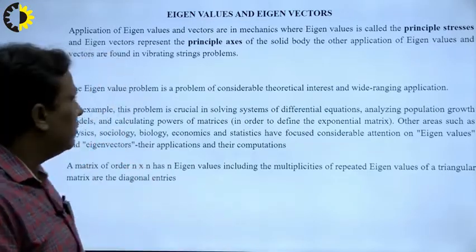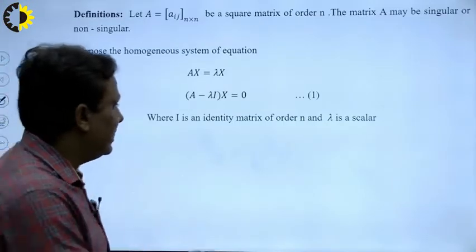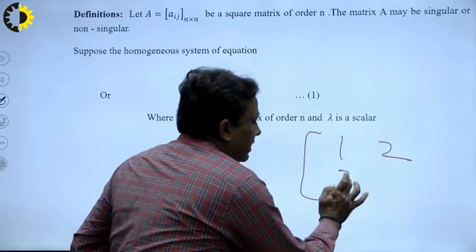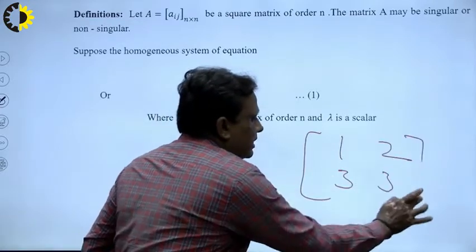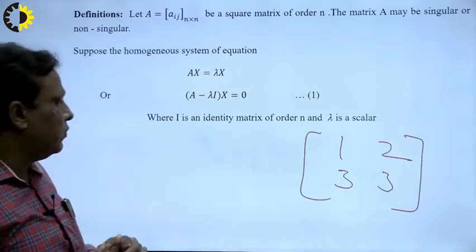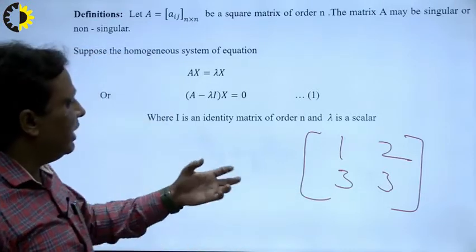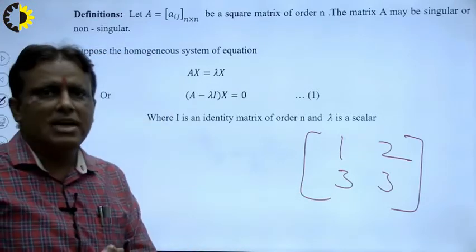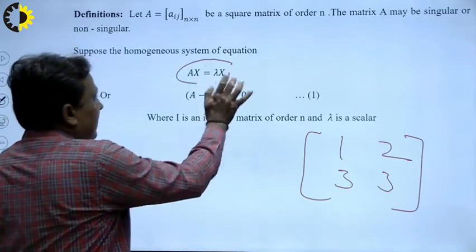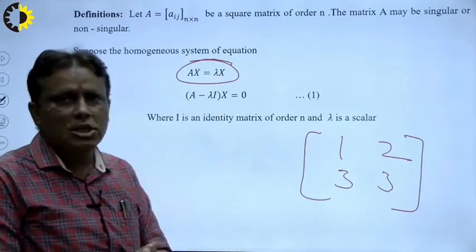Suppose we have a matrix, 1, 2, 3, 3. This is a square matrix. How do we first obtain the characteristic equation? Suppose we have a homogeneous system of equations, Ax equals lambda x. Since x is common, A minus lambda I is equal to 0.